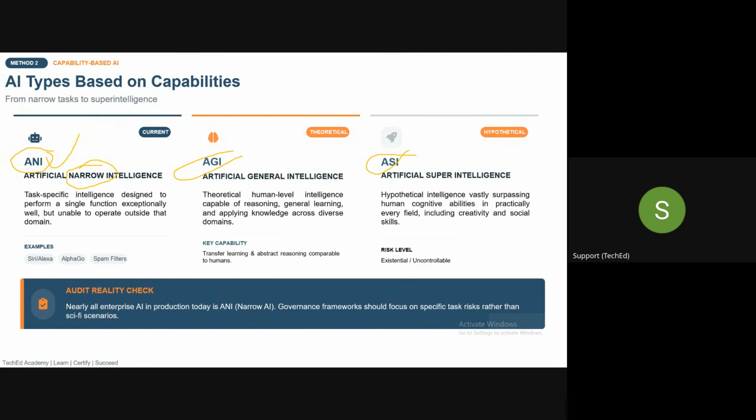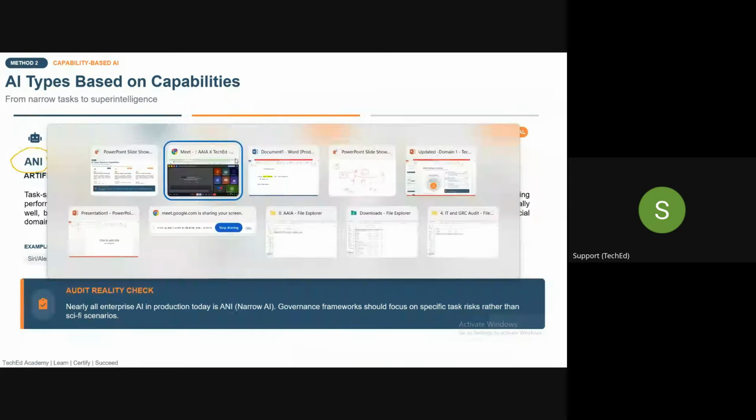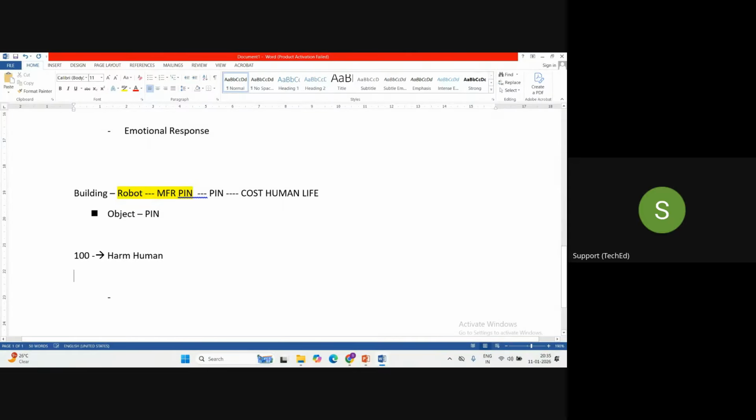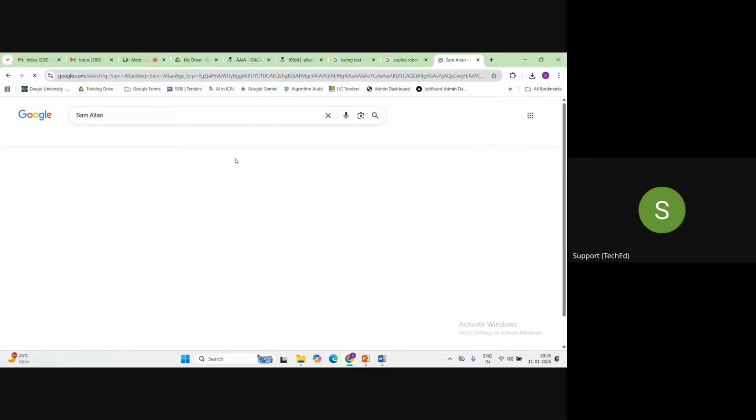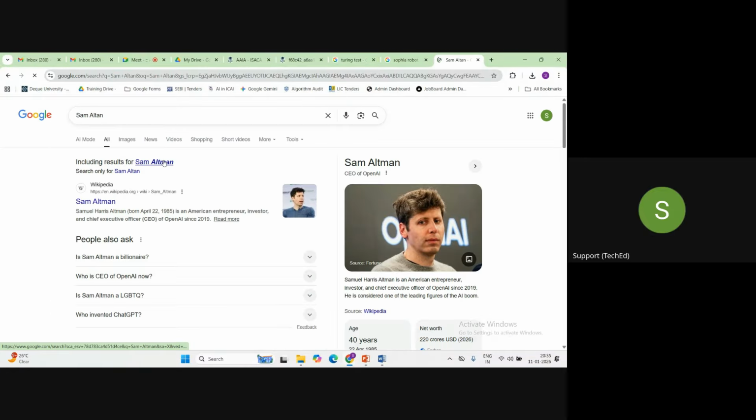Artificial general intelligence, guys, again, is as of now theoretical. It doesn't exist as of now. But do you know this person, Sam Altman? Do you know who he is?